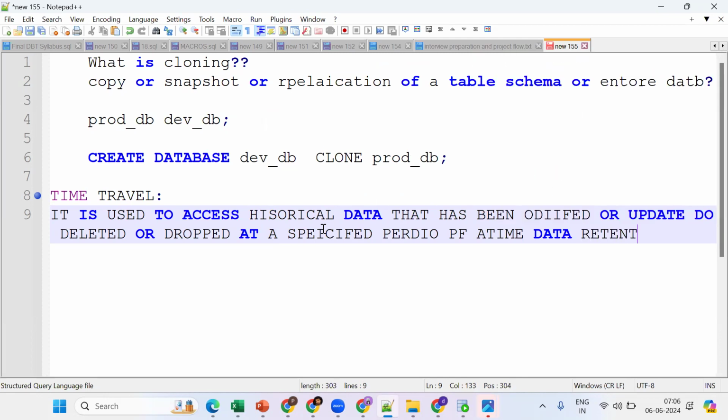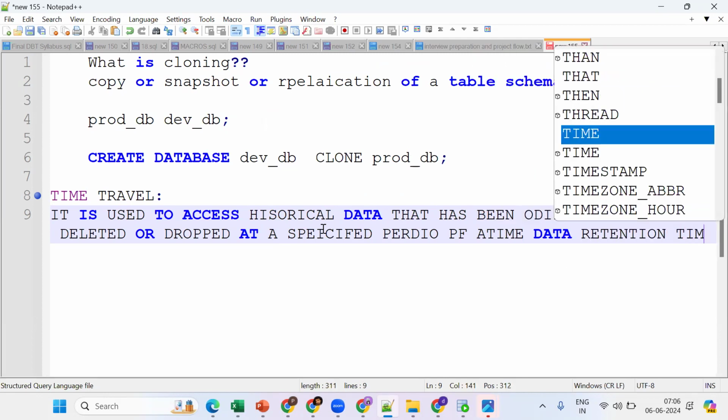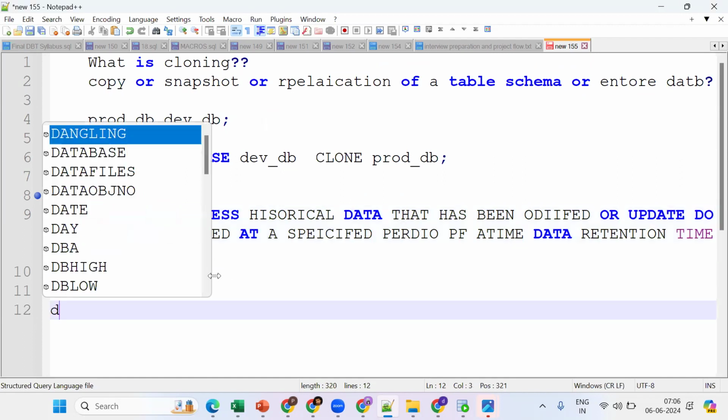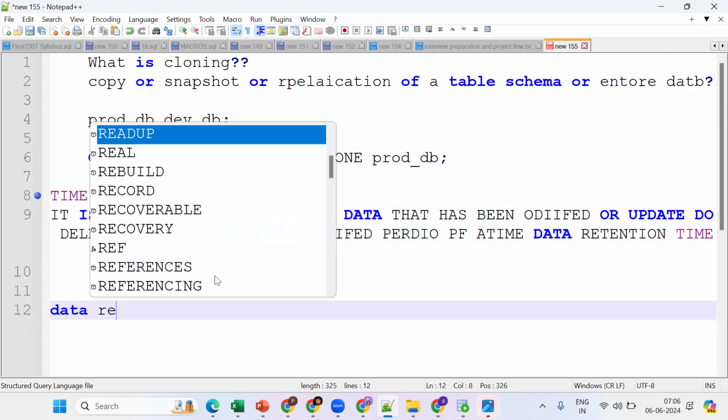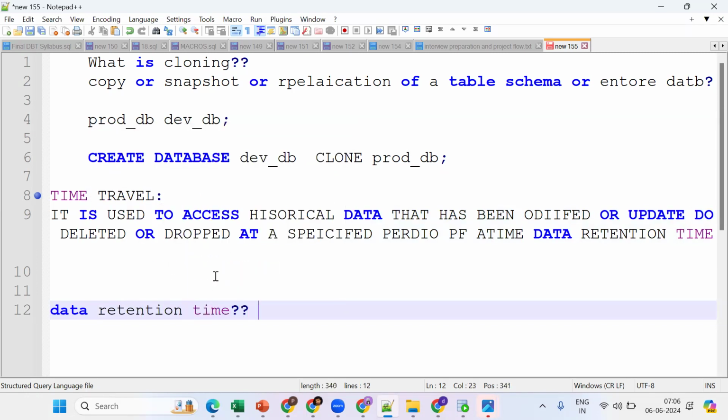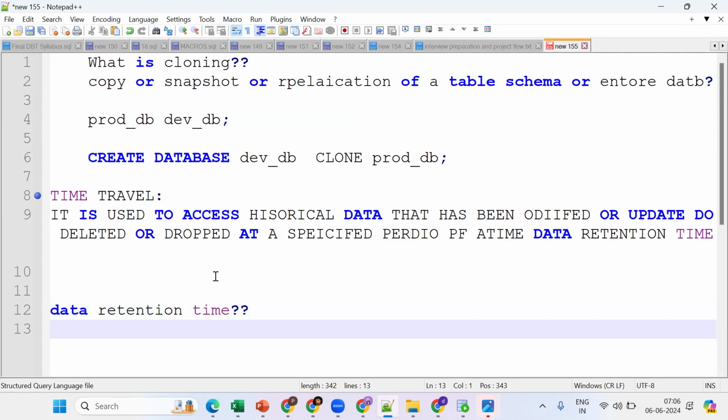Okay, so retention, this is important. Data which has been dropped, which has been deleted, which has been updated by some other guys, we want to restore it. How can I restore it with the help of the time travel concept? At a specified period of time, it is called data retention. Tell me what exactly is data retention time? What exactly will it do?